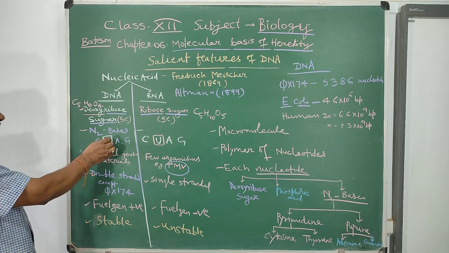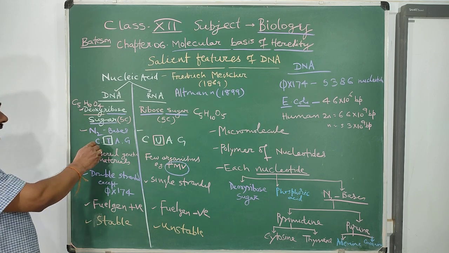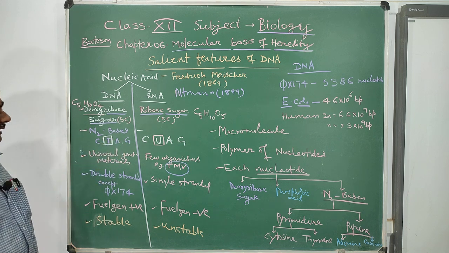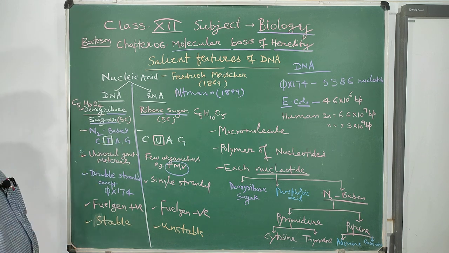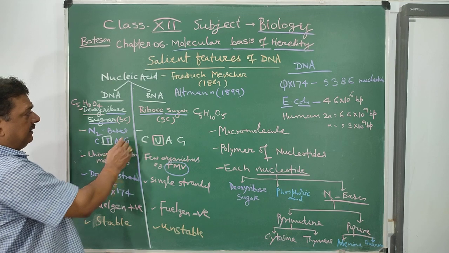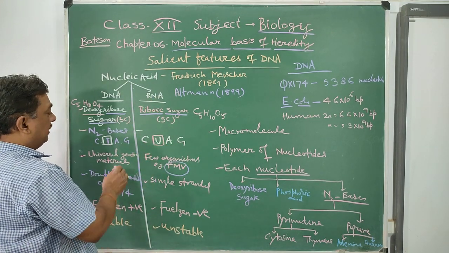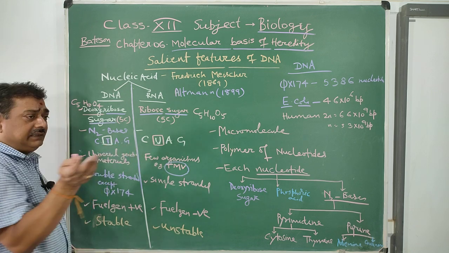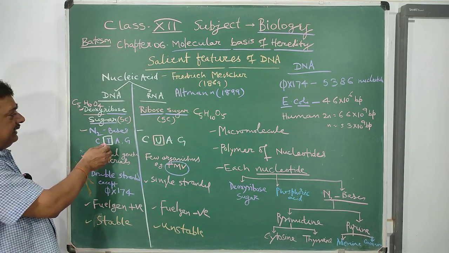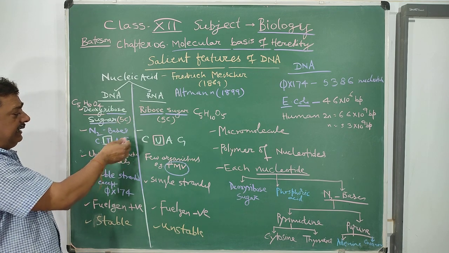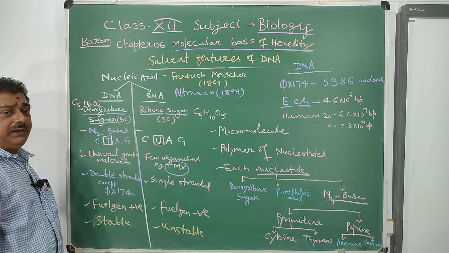Second point, nitrogen bases. There are 4 types of nitrogen bases in DNA: cytosine, thymine, adenine, and guanine. In RNA, they are cytosine, uracil, adenine, and guanine. So you can see very well, thymine is absent in RNA, and in place of thymine, uracil is found.